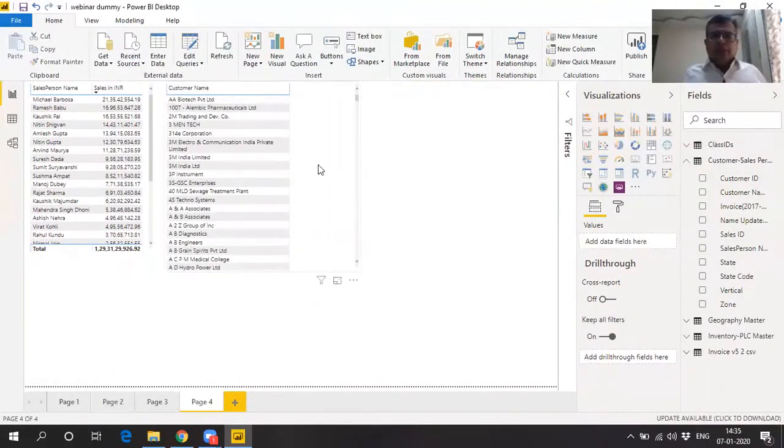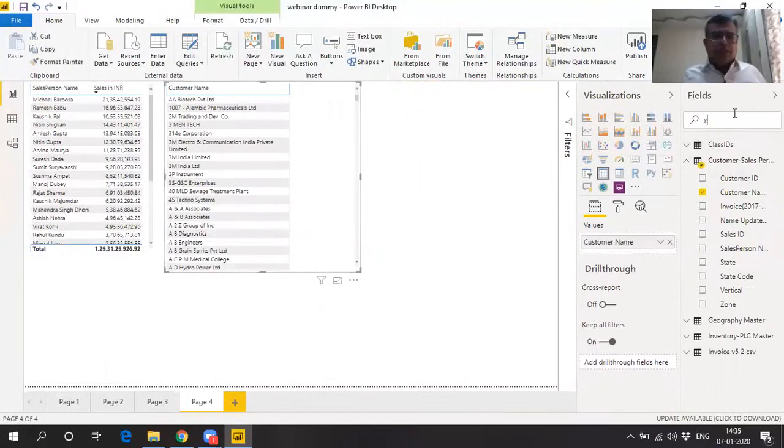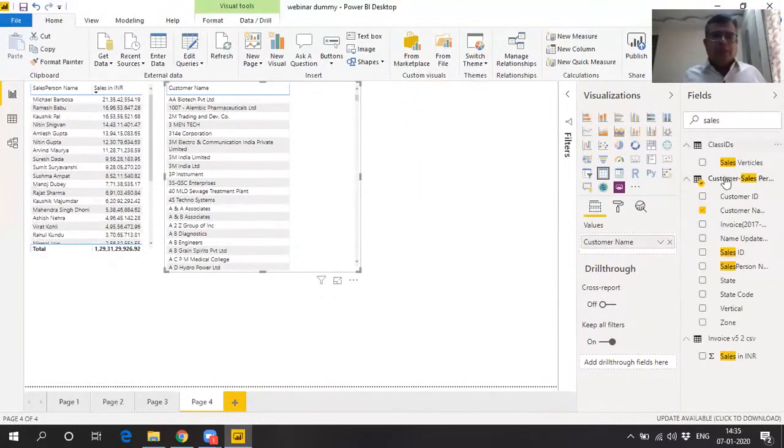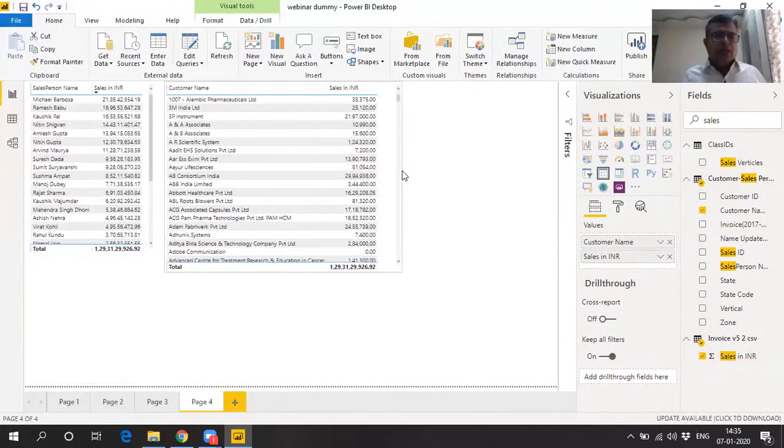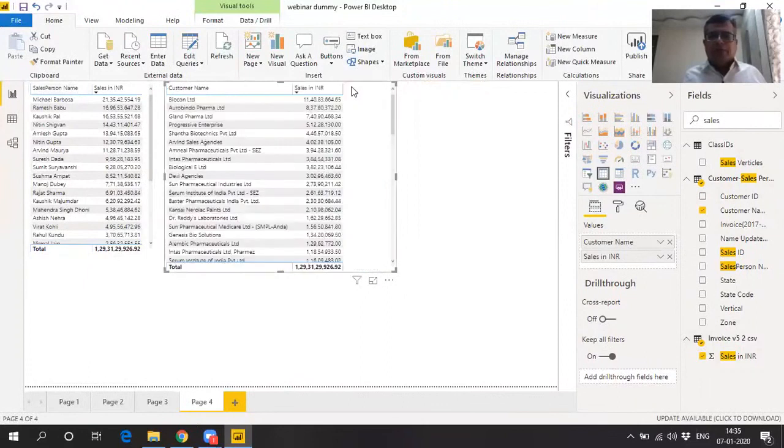Let's pick up the sales in INR. Now you can see the total again matching with the total sales, that is 129 crores. So here are two lists which are related and talking to each other. This is the beauty of Power BI, wherein you can create dynamic filters and analyze stuff in a click of a button. So top sales is to Biocon and second is Aurobindo.